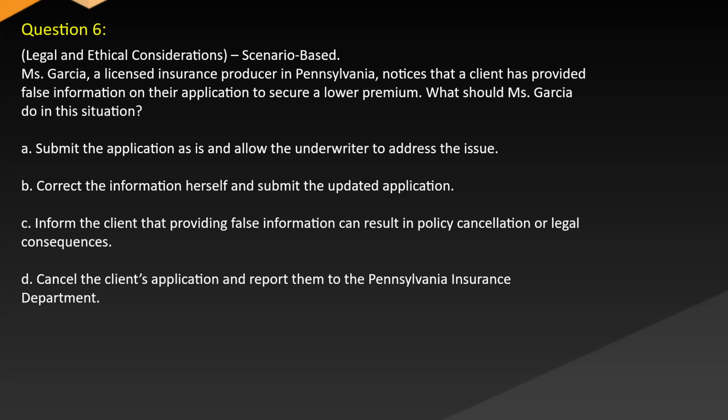A. Submit the application as is and allow the underwriter to address the issue. B. Correct the information herself and submit the updated application. C. Inform the client that providing false information can result in policy cancellation or legal consequences. D. Cancel the client's application and report them to the Pennsylvania Insurance Department.